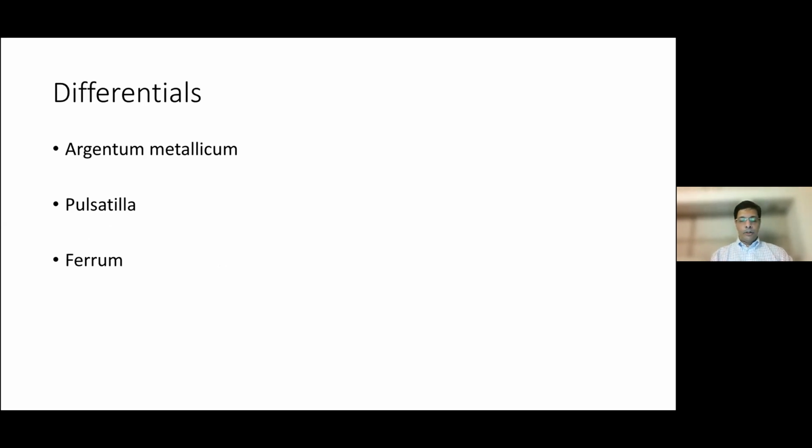From a remedy differential point of view, Argentum metallicum may be very difficult to differentiate. It may have the same symptoms in the throat, the amelioration from lying down and so on. It also has affections of the joints, etc. Pulsatilla with the VP nature, the thirstlessness. Also, manganum has wandering rheumatism. They say crosswise, so pulsatilla figures in that. And for those who apply the relationship of remedies in that way, ferrum comes pretty close and may overlap with it in anemia and so on. But in that sense, there's quite a bit of difference as well.